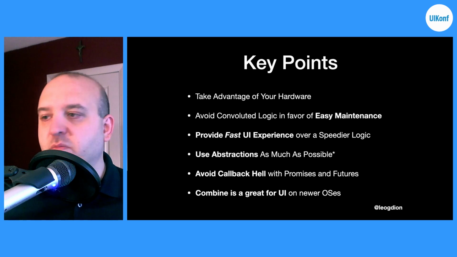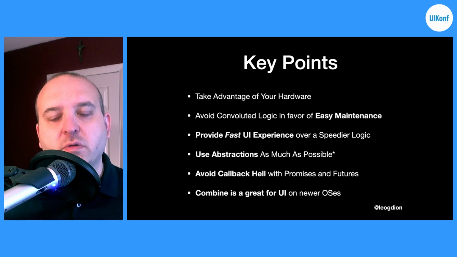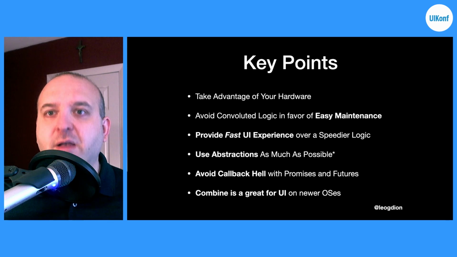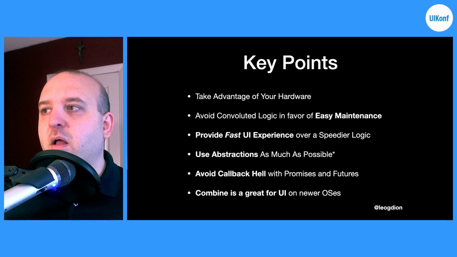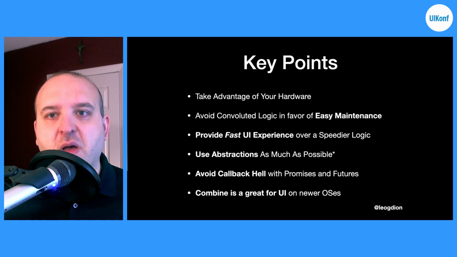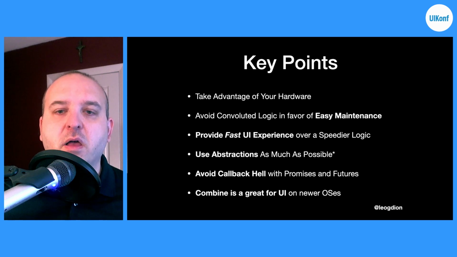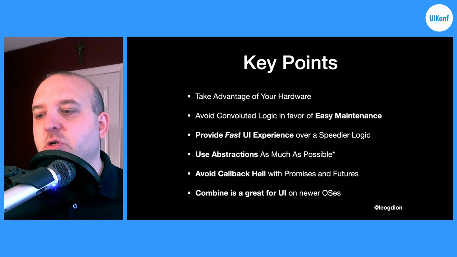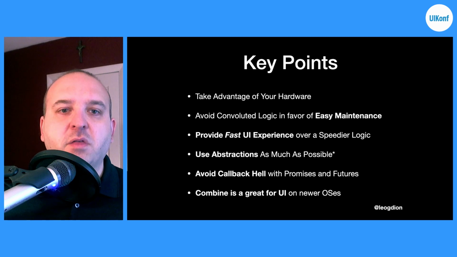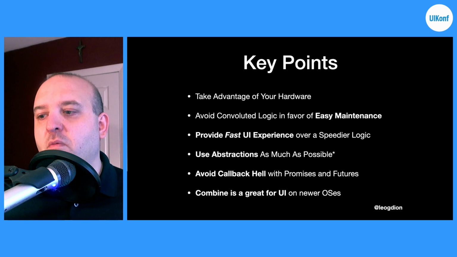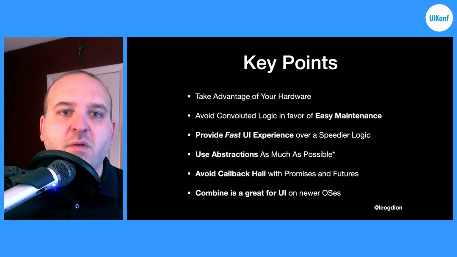Use abstractions as much as possible. Avoid writing close to the metal. For instance, don't write an NSThread, and allow the operating system to use dispatch queues or promises in whatever way it sees fit. Also, avoid callback hell as much as possible, using promises and futures when you can. And then if you're doing anything reactive and it uses one of the newer OSs, or you're doing something on the UI, that's where Combine is going to be a really great fit.